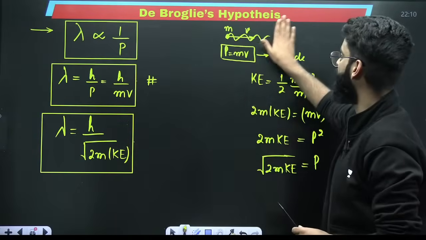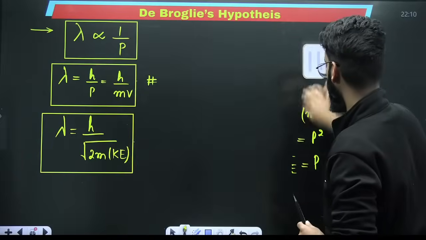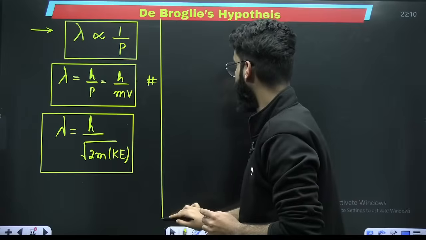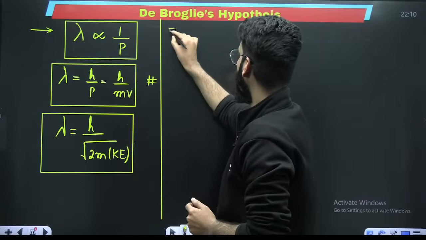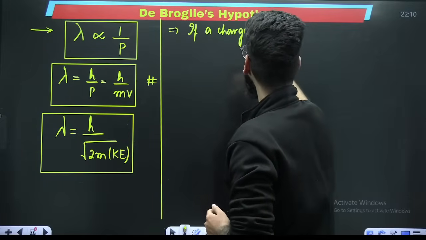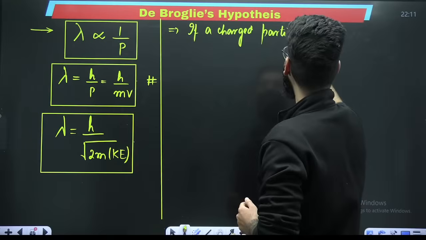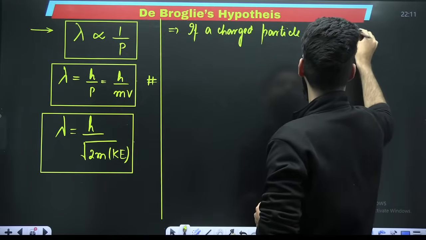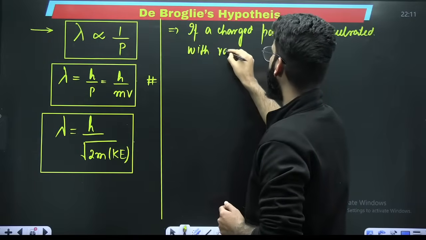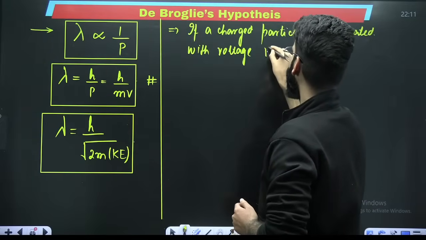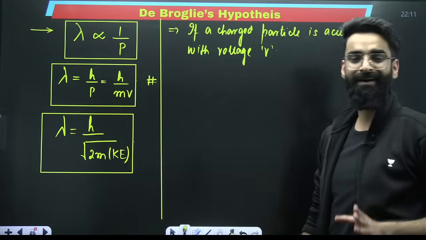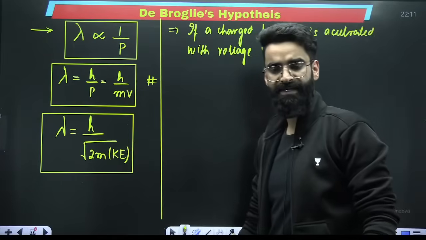Now there are few more results which I would want to share with you. Then we'll see different types of questions which can be asked. See guys, one more thing. If a charged particle is accelerated with voltage V, if you are accelerating the charged particle under the potential difference V, how do we calculate its de Broglie's wavelength?